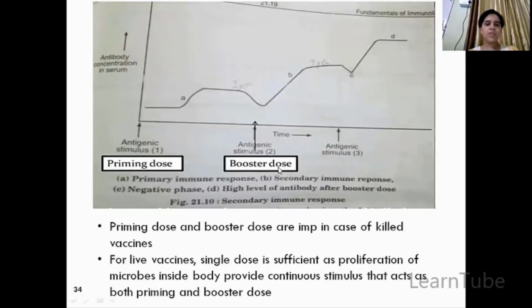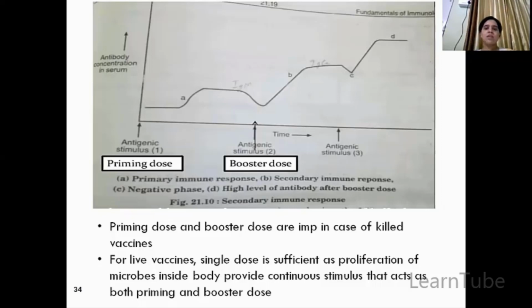And if you are giving a killed vaccine, now vaccines are of different types. Among them, there is live vaccine and killed vaccine. In case of a killed vaccine, the bacteria or the particular virus is killed. It is not active, it is not pathogenic, it is completely dead, and that is inserted into your body. Why? Because the surface contains antigens and that is enough. So that is known as the killed vaccine.